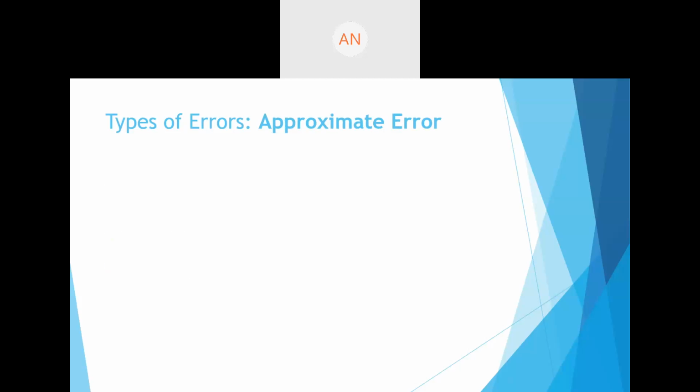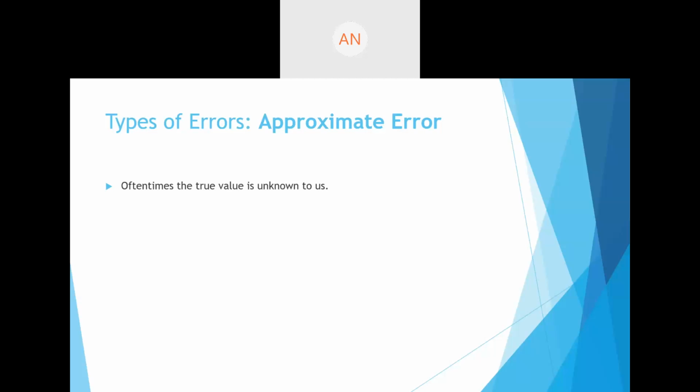The problem is we may not always know the true value, so finding out the absolute error is very difficult sometimes. So we rely upon something called approximate error. We try to gain an idea of how much approximately we are away from the true value, or how much approximate error there is in the numerical.